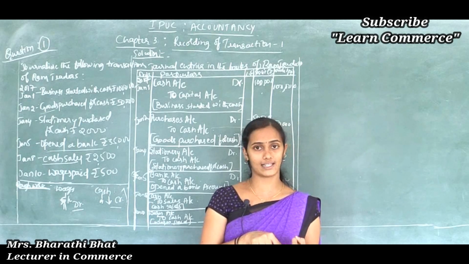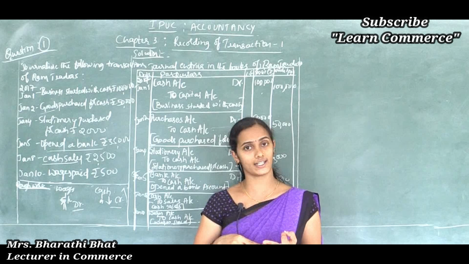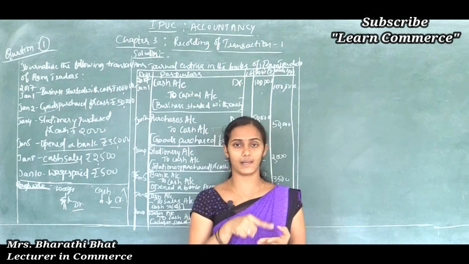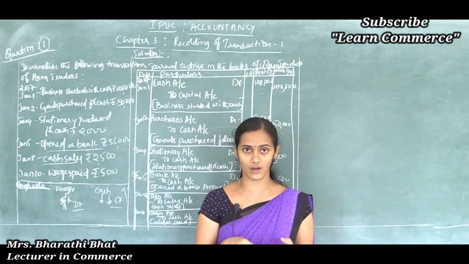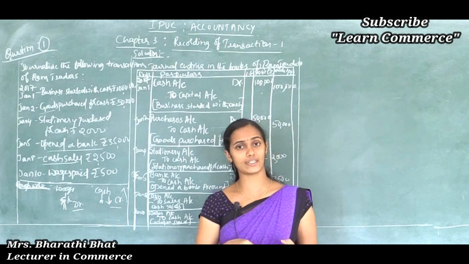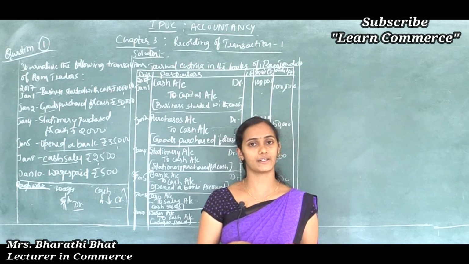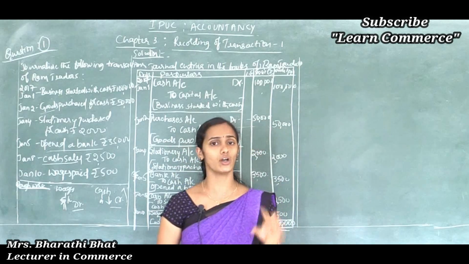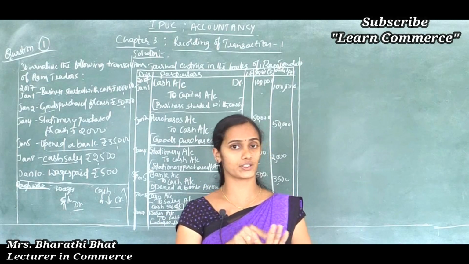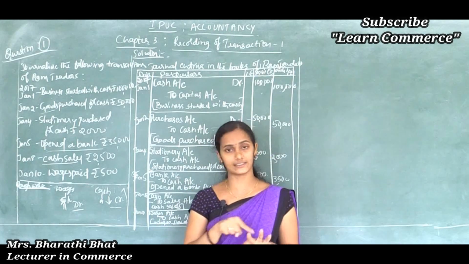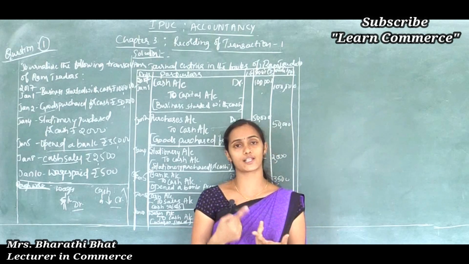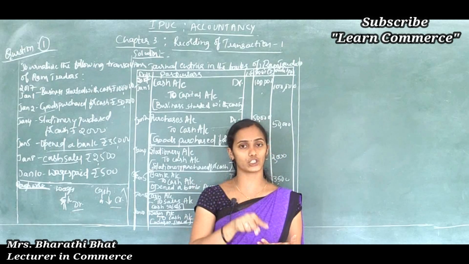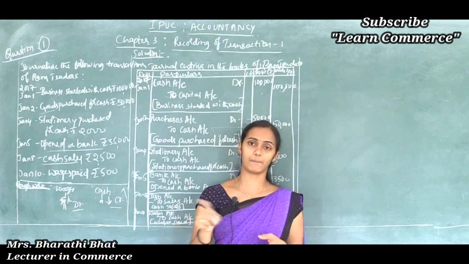The next step is analysis, whether it shows increased value or decreased value. After finding out the increase or decrease, next we can easily apply the rules of debit and credit of the respective account. Means increases in asset is to be debited, increases in capital is to be credited, like that. The next step is goods purchased for cash. Here also two accounts. Firstly we should find out the two accounts. Then classification of accounts: purchase comes under expense, and cash comes under asset. Then analysis, increased or decreased, and application of the rule.